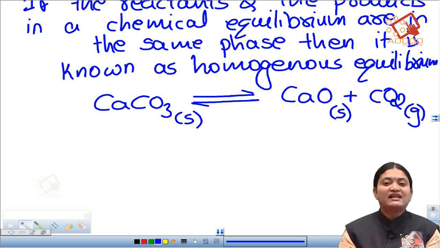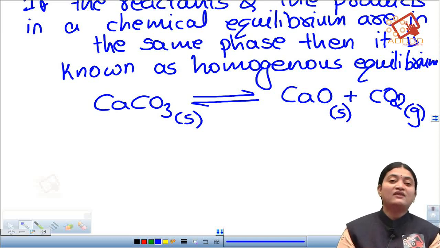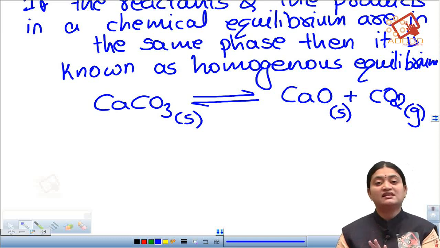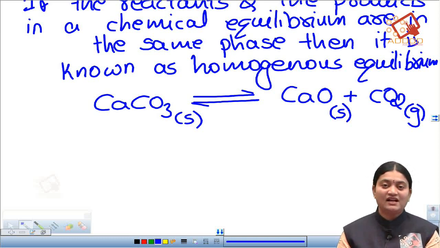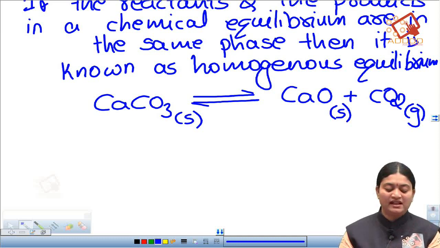Such a chemical equilibrium reaction we call a heterogeneous equilibrium, because here we have two phases, the solid state as well as the gaseous state.